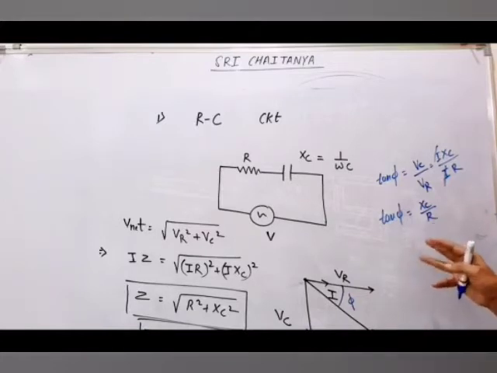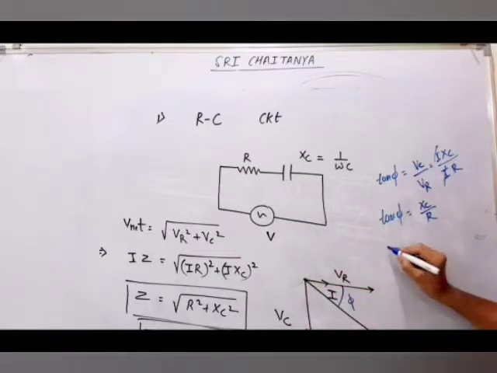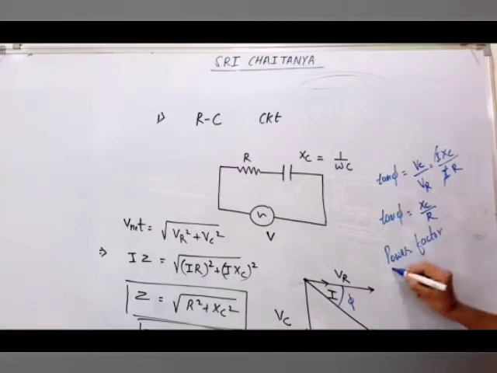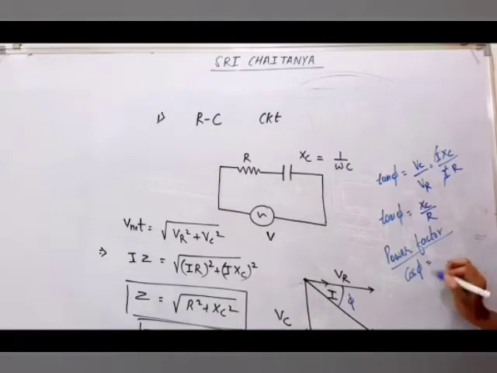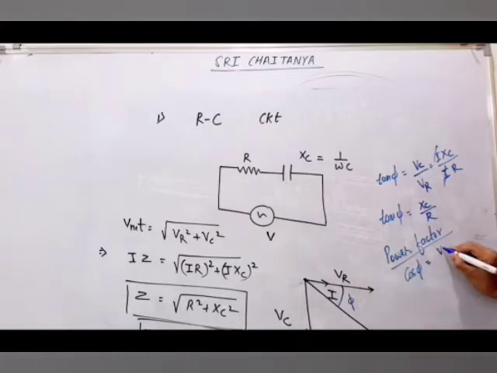But more important here is not this tan phi. Here we talk about one more quantity, which we will study later also, known as power factor. Power factor means cos phi. And this cos phi you can find from the same phi. Cos theta you can write as base by hypotenuse. So what is your base? VR. What is your hypotenuse? Under root of VR square plus VC square. And if you put it in the same manner, you will get this as R by Z.